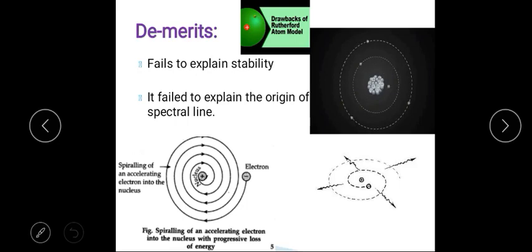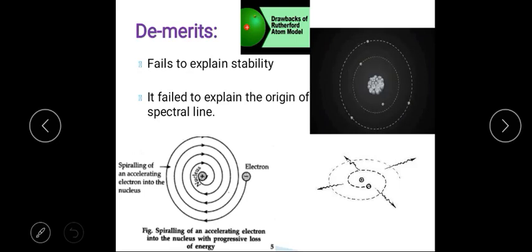Now the next one, it also fails to explain the origin of spectral lines. It cannot explain the origin of line spectra of atoms. How? According to this model, the electron emits energy continuously. Then it should give a continuous spectrum. The atom must give a continuous spectrum. But what happens here? Some atoms give a line spectra.